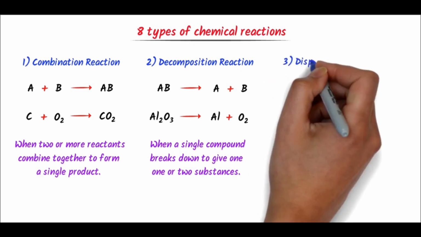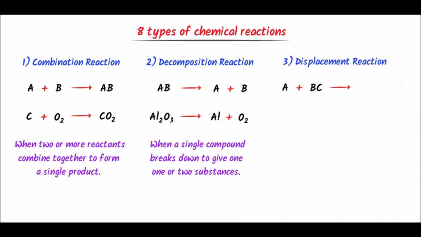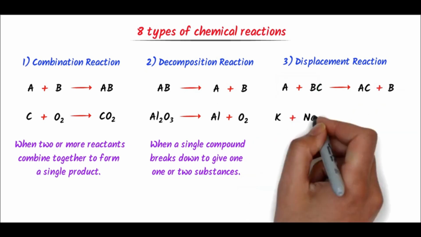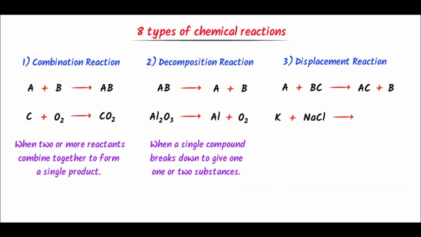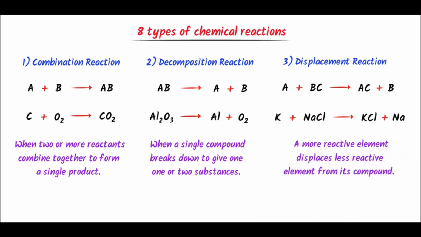The third type is displacement reaction, like A plus BC react together to form AC plus B. Here, A displaces B. For example, potassium plus sodium chloride react together to form potassium chloride plus sodium. Here, potassium displaces sodium. That's why we call it displacement reaction. Hence, we define it: a reaction in which more reactive element displaces less reactive element from its compound is called